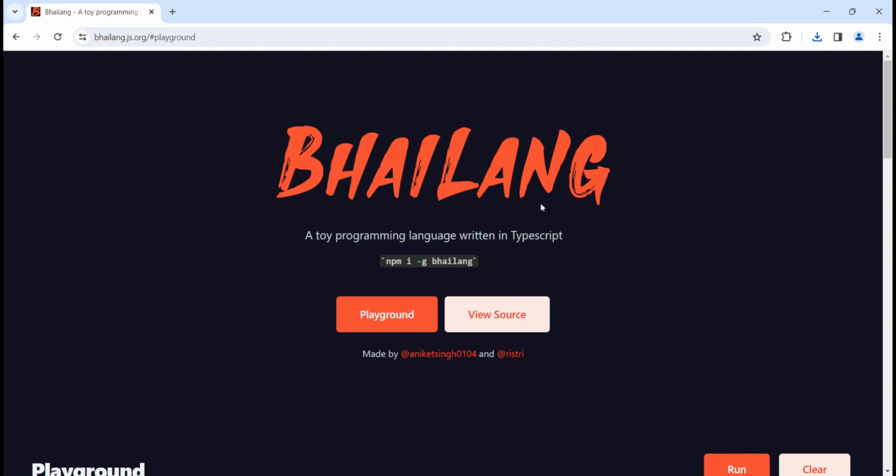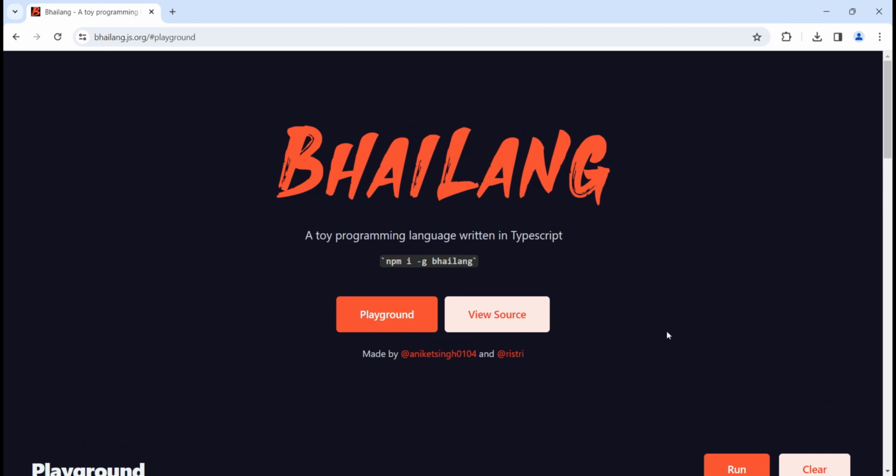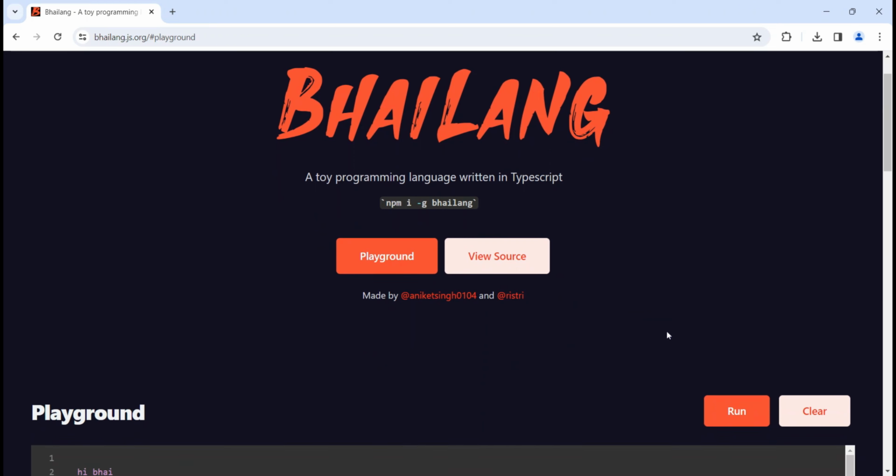It's named Bhai Lang. So it's like the Bhai language. In Hindi, bhai literally means brother. So we just contact each other like bhai ye, bhai wo. So it's just like that, and it's a conversational language. It's a funny way. So they have created this project. It's a whole new language. So we will try to explore this, and let's see how it is.